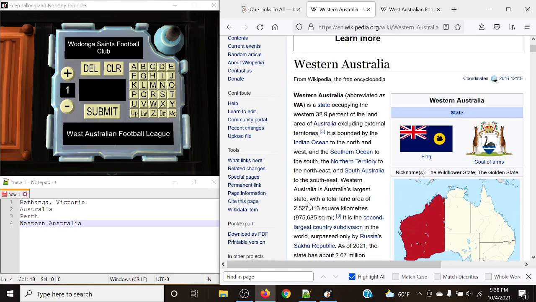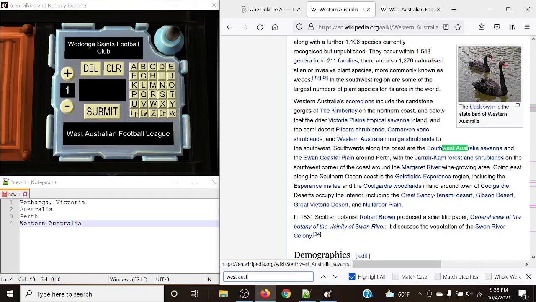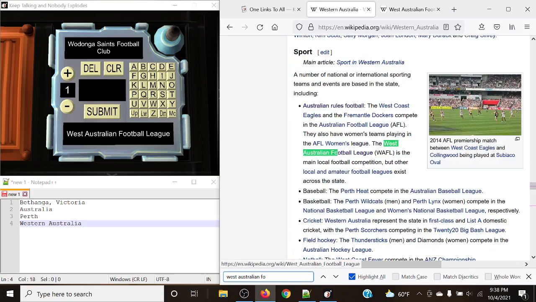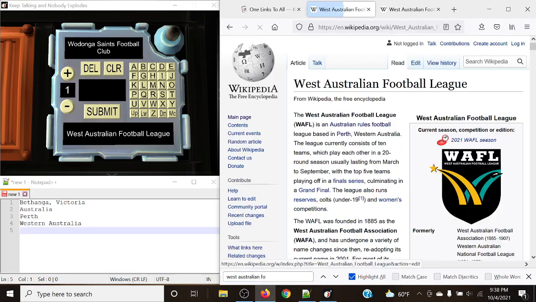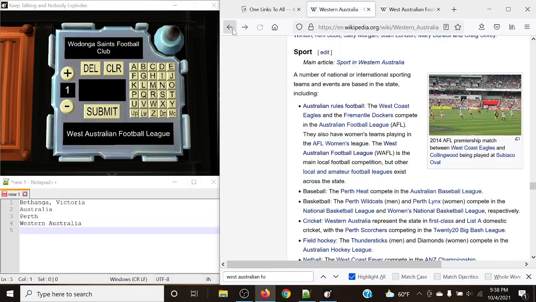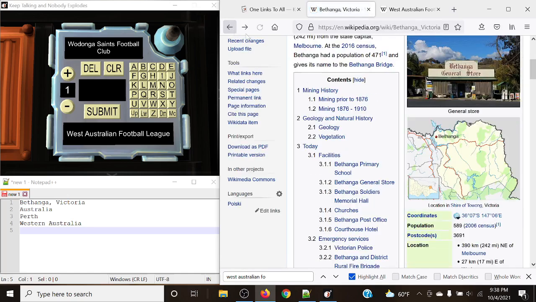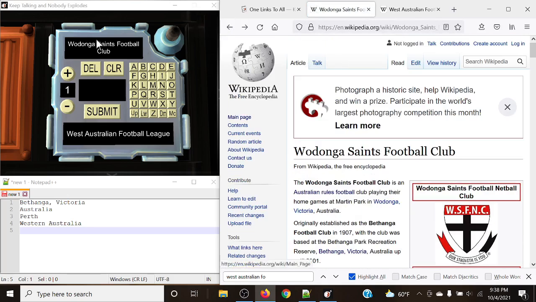It might be a good place to start. So let's try West Australian Football League. There we go. And just like that, we have the West Australian Football League. What we must do now is enter in the links that we clicked, and just to make sure, we did Western Australia, then Perth, then Australia, then Bethanga, Victoria, back to Wodonga Saints Football Club.